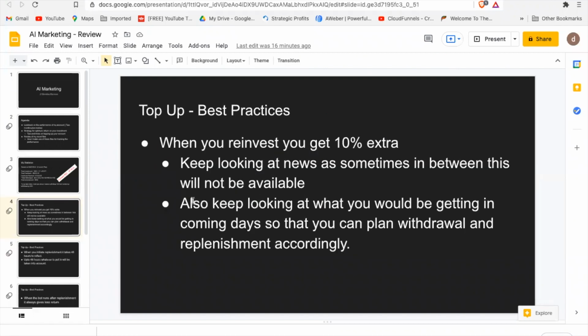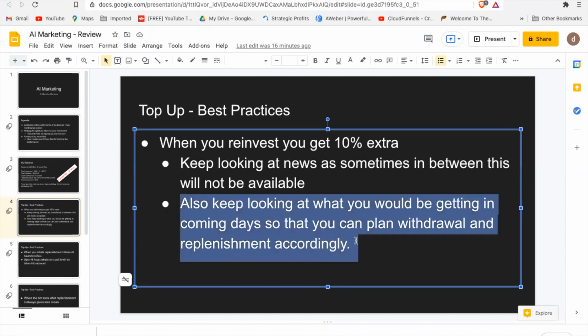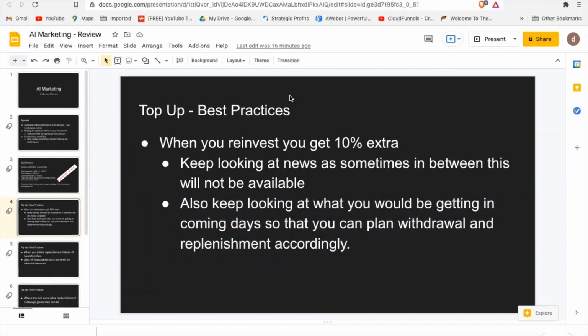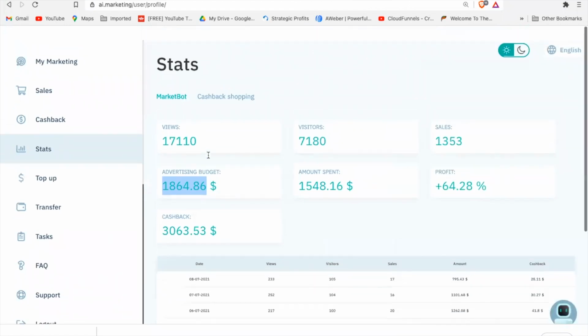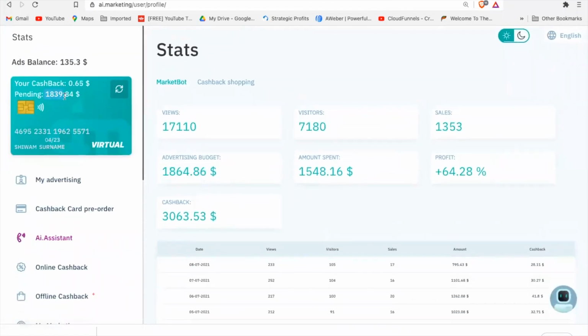All right. Also keep looking at what you will be getting in coming days, so that you can plan withdrawal and replenishment accordingly. This is one of the big issues when you look at the dashboard. You don't know when the money is coming, right? What I meant here is, see, $1,839 you're going to receive, but when, as in, these can be any day between today to somewhere around 70th day, right? And that is why I had created this file.